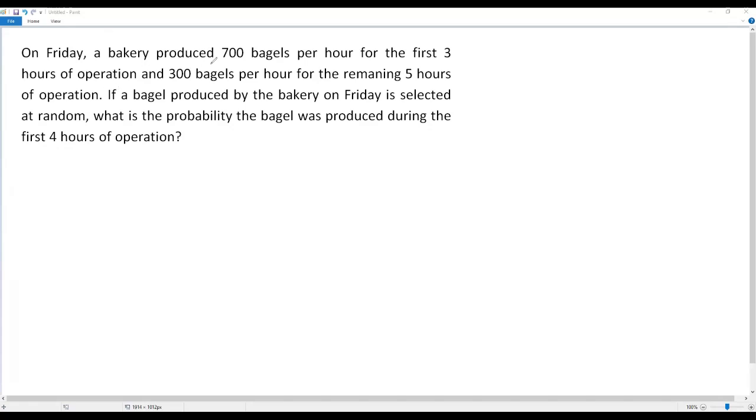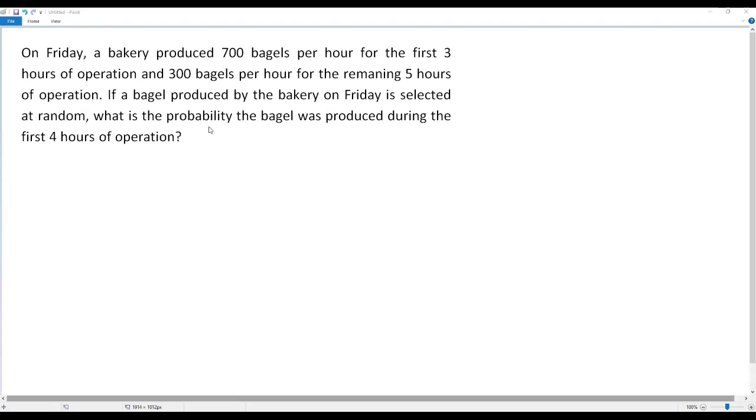On Friday, a bakery produces 700 bagels per hour for the first 3 hours of operation and 300 bagels per hour for the remaining 5 hours of operation. If a bagel produced by the bakery on Friday is selected at random, what is the probability that bagel was produced during the first 4 hours of operation?